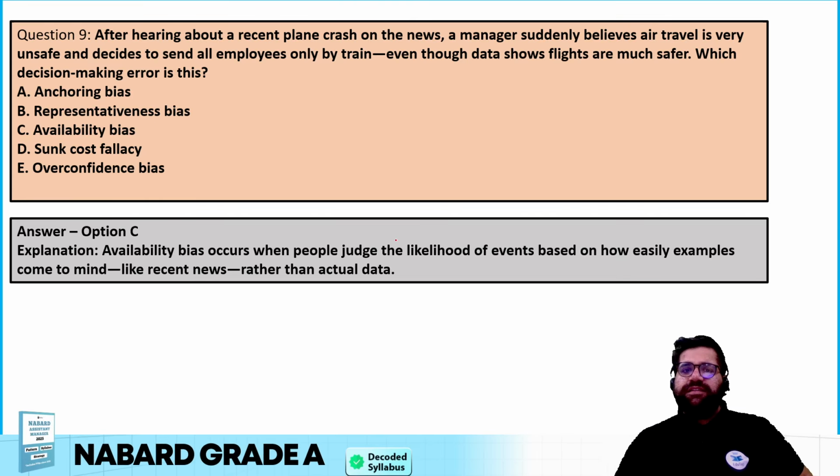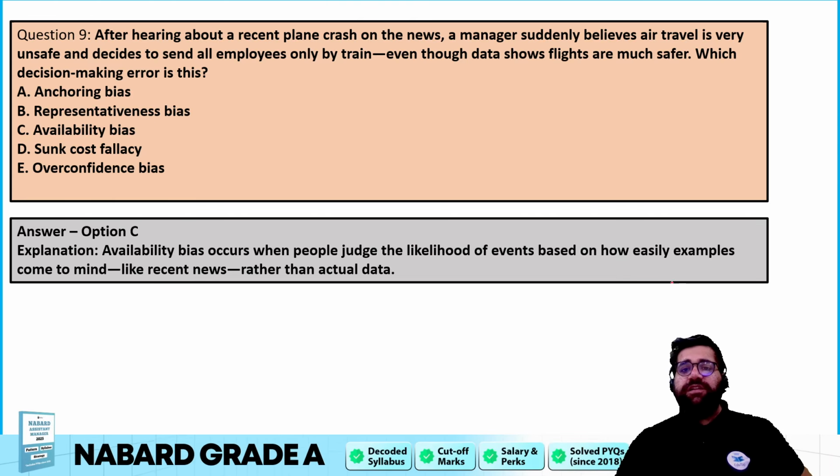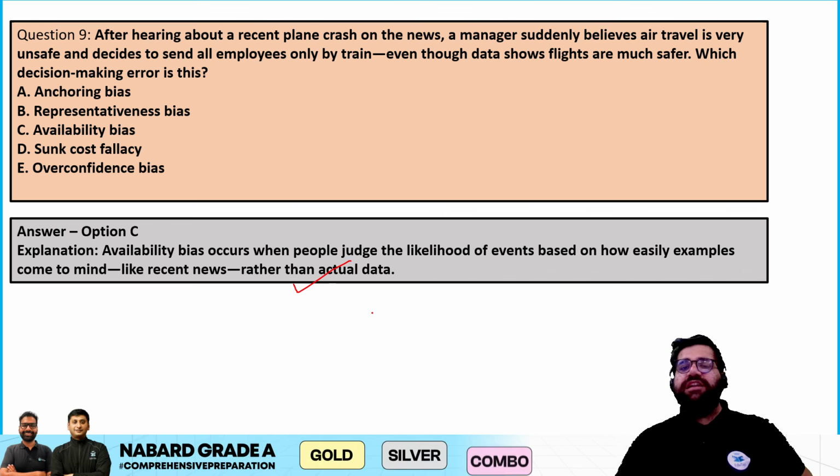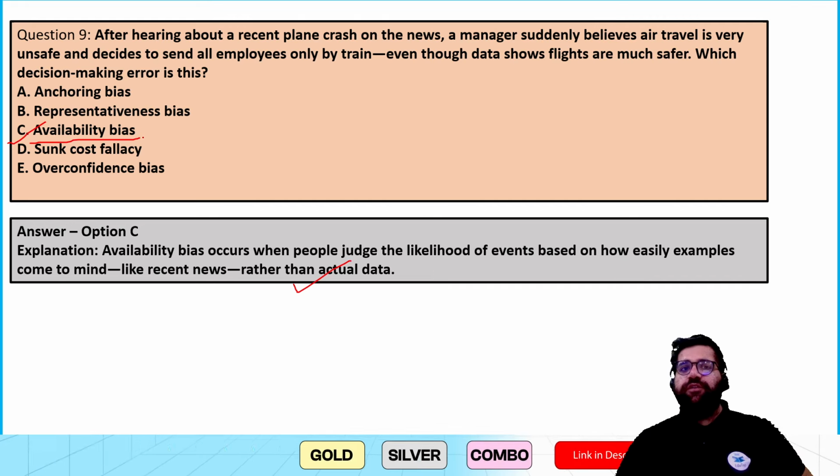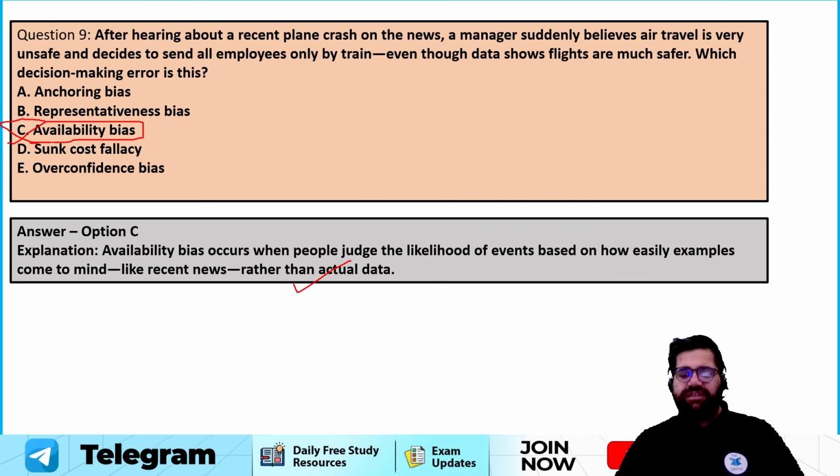Availability bias occurs when people judge the likelihood of an event based on how easily examples come to mind, like recent news rather than actual data. Right? So this is your availability bias, which again will not help you to make the correct decisions.